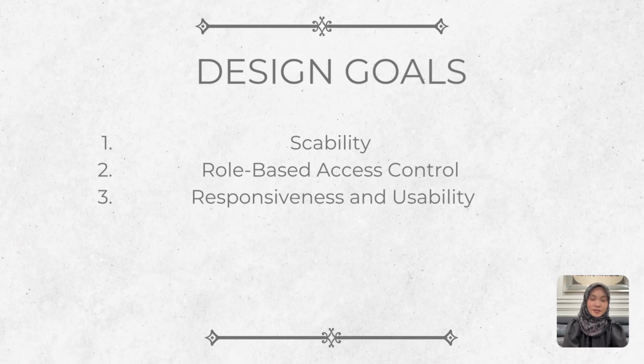There are 3 design goals for this system. The first one is scalability. The system must support numerous projects, tasks, and an increasing number of users without affecting performance. Secondly, role-based access control. The system should include security features that limit access based on user roles, helping manage permissions easily, improve security, and follow company policies.